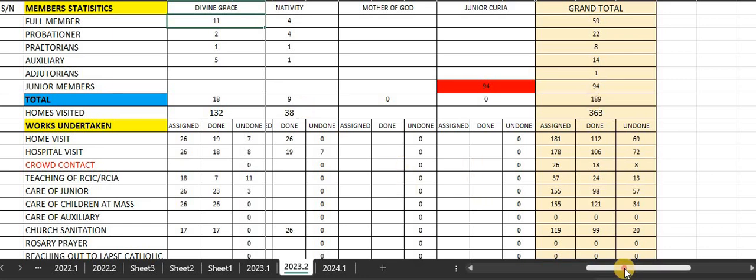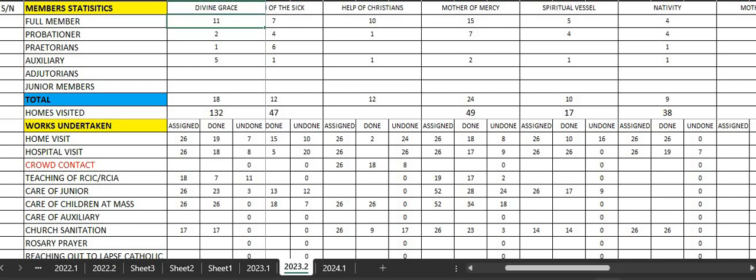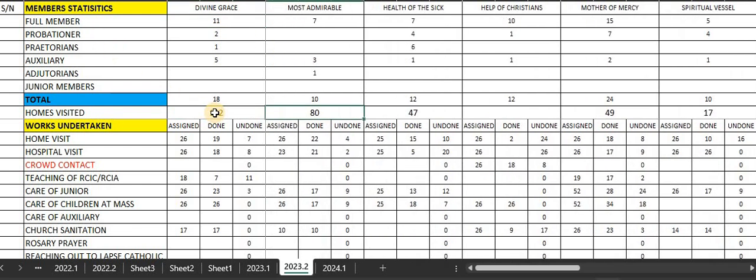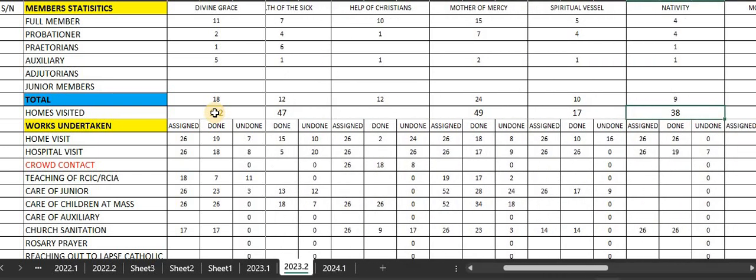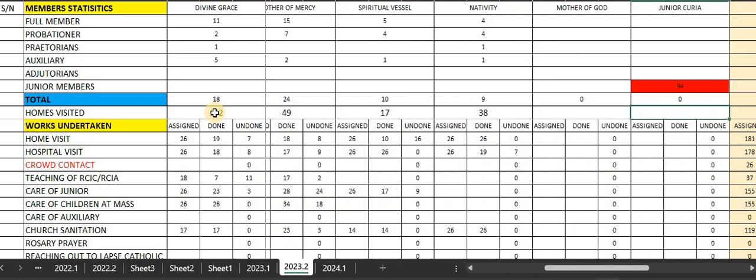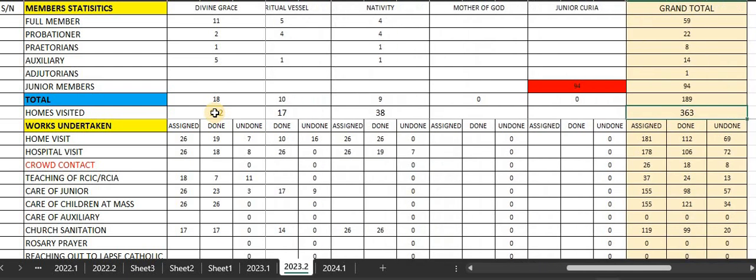Number of homes visited, we have this. We have 132 for Divine Grace, Most Admirable 80, Health of the Sick 47, Mother of Christians they did state it, Mother of Mercy 49, Spiritual Vessel 17, Nativity 38, Mother of God no report, and finally we have 363.